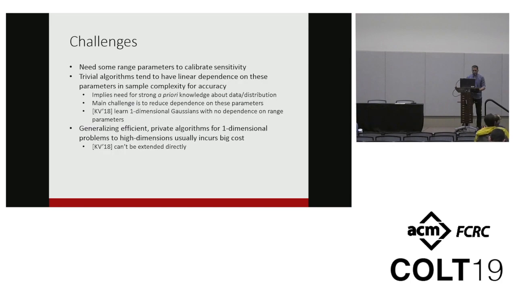So now one might think that even if you have private efficient algorithms for the case of one-dimensional problems, isn't it possible to directly extend them to higher dimensions? The answer is it's not always so trivial. Often doing that incurs huge costs in sample complexity in terms of both the range parameters and the dimension, which is what happens in case of Gaussians as well. So all that makes our problem so much more interesting to solve.